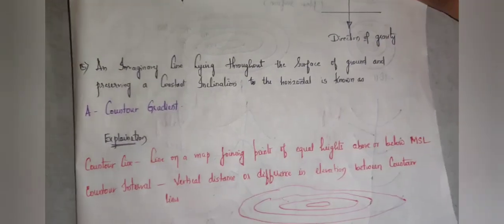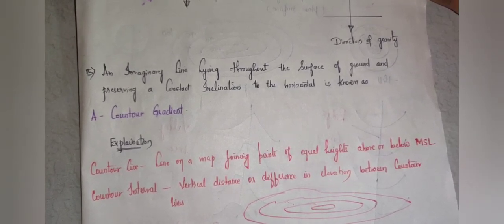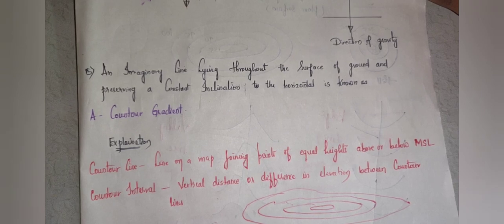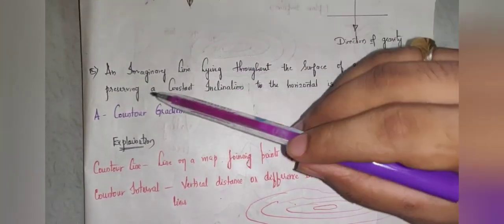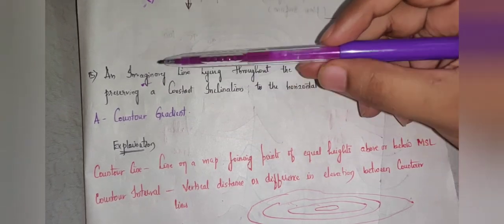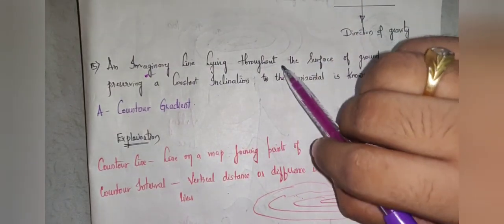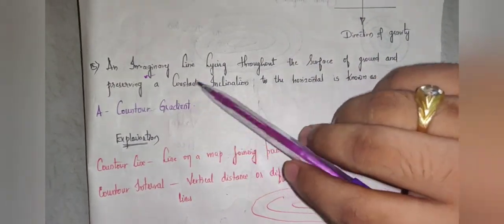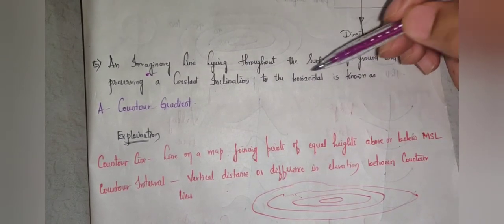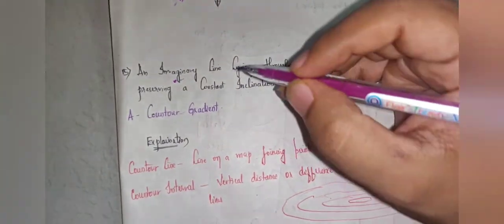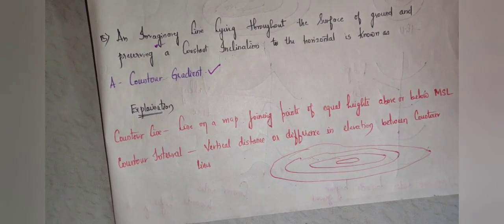The next question is, an imaginary line lying throughout the surface of the ground and preserving a constant inclination to the horizontal is known as what? An imaginary line: most people will judge immediately just by listening to the word imaginary. Don't hurry here, it's a little bit tricky. An imaginary line lying throughout the surface of the ground and preserving a constant inclination. When it comes to inclination, you have to think inclination to the horizontal. So the correct answer here is not contour line, but contour gradient. A little bit of explanation on contour gradient.